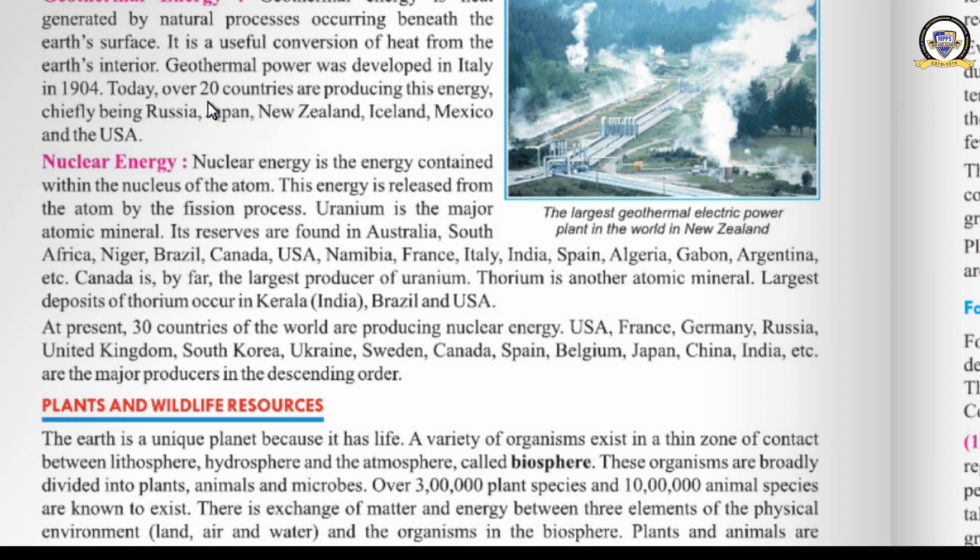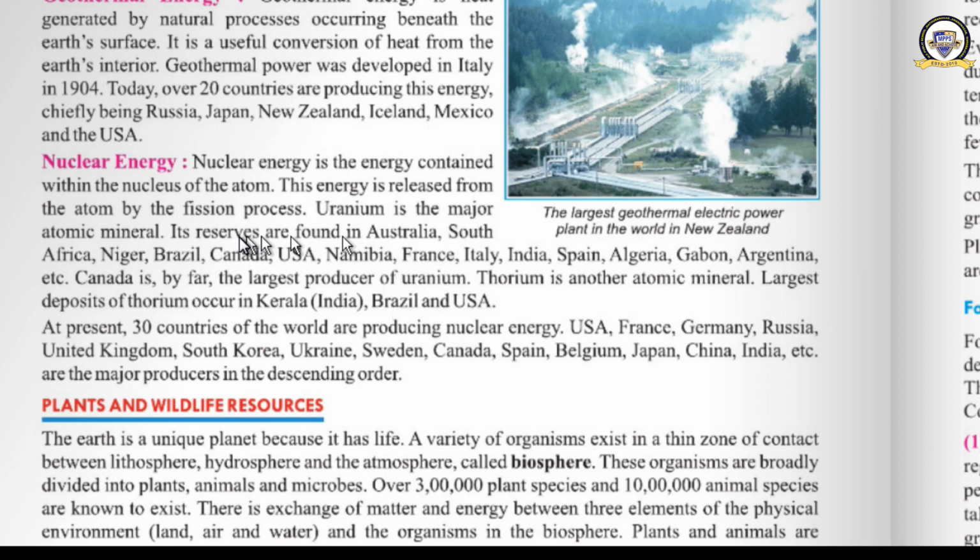Today more than 20 countries produce geothermal energy, like Russia, Japan, New Zealand, Iceland, Mexico, USA, etc. In our country also we have a geothermal energy plant. It is in Himachal Pradesh and Ladakh: Puga Valley in Ladakh and Parvati Valley in Himachal Pradesh. In these two valleys we are producing geothermal energy.